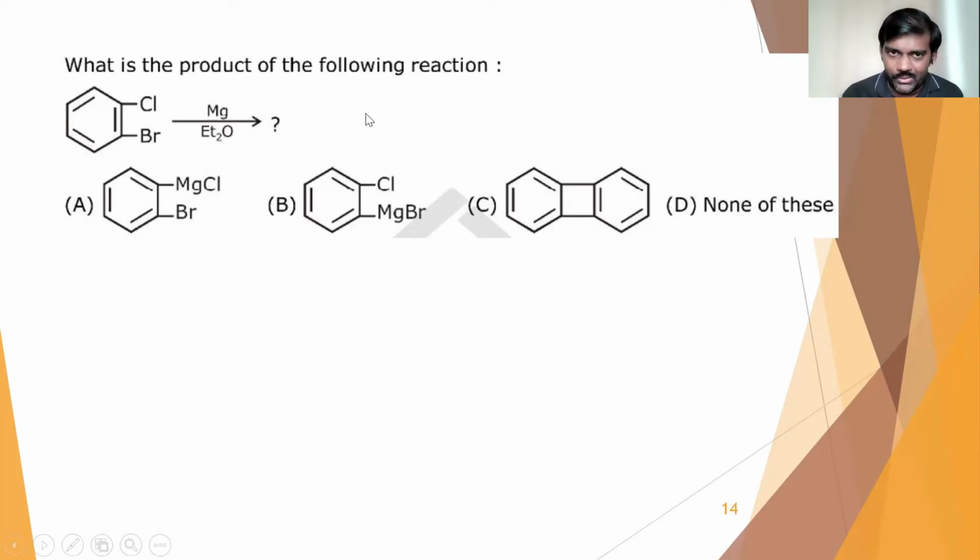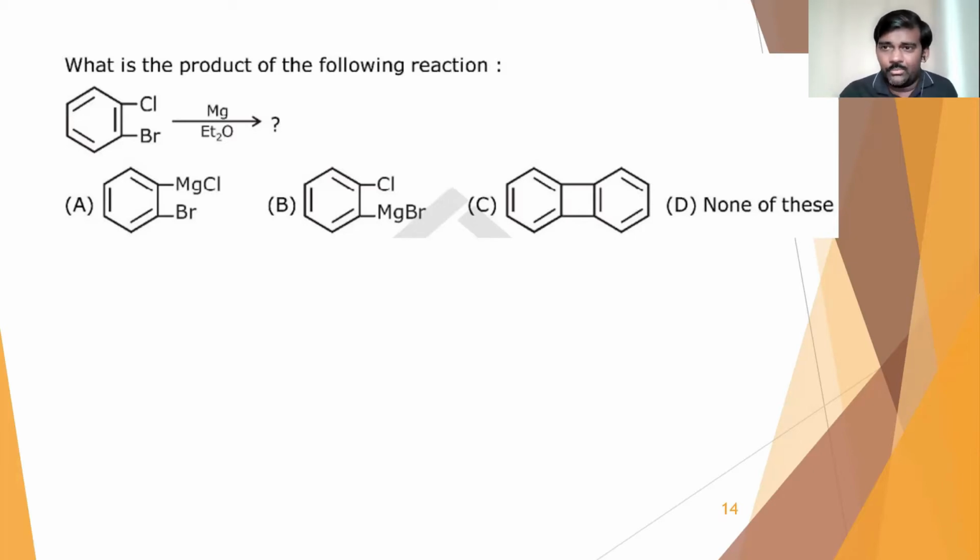Here, in this case, both chlorine and bromine can react at a time, because we haven't mentioned magnesium for only one equivalent. If it were only one equivalent, then bromine would come first, because the carbon bromine bond is the weaker one. Since that was not mentioned, we have to consider both are reacting, and we have excess of reagent.